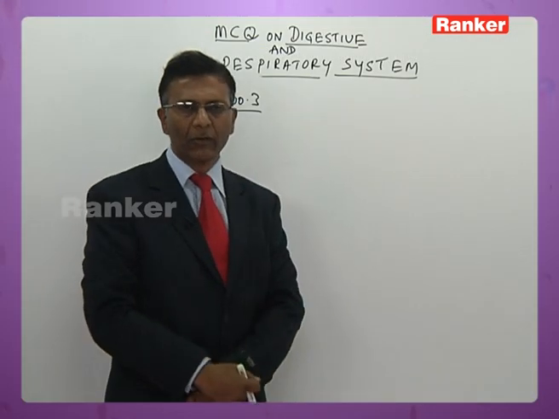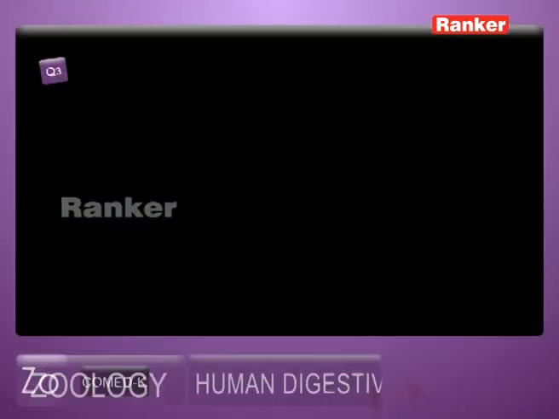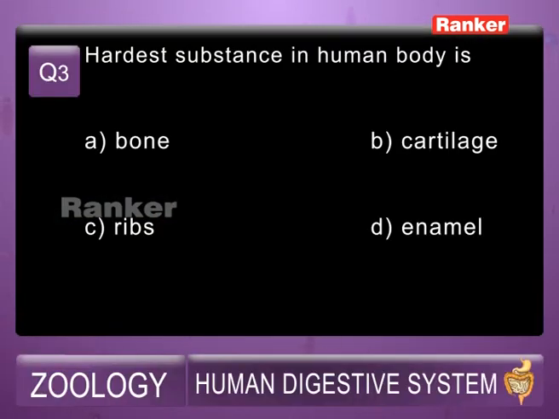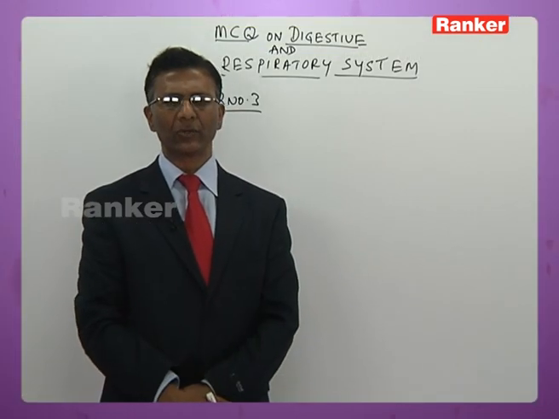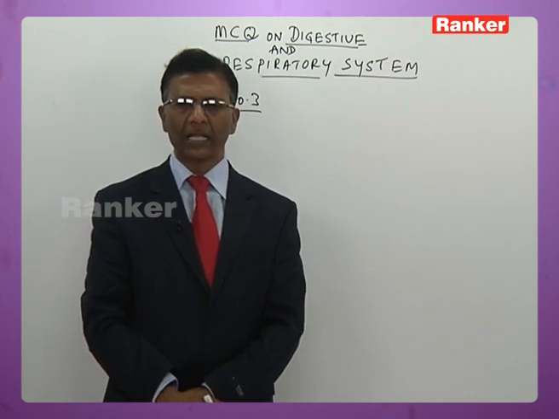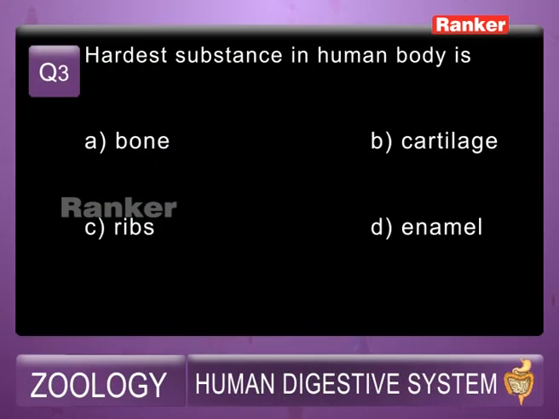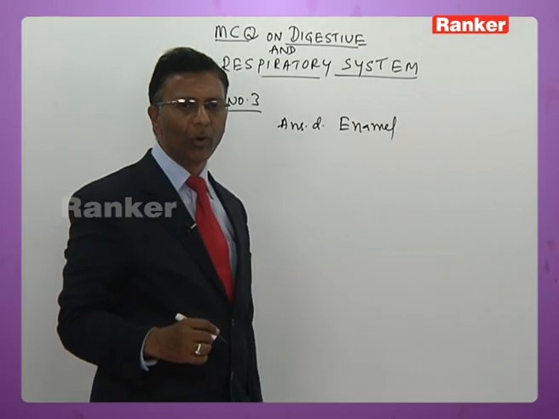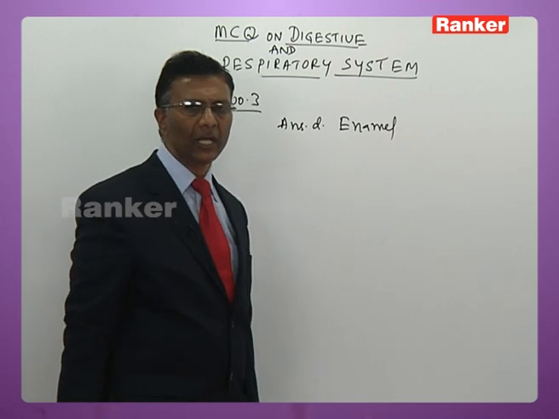Next, another question here now. Question number 3. Hardest substance in the human body is A. Bone, B. Cartilage, C. Ribs, D. Enamel. You already learned, dear students, now. The hardest substance in the entire human body, which is harder than even bone, is enamel. That is, answer for this question is D. Enamel is supposed to be harder than bone. So it is the hardest substance in the human body.